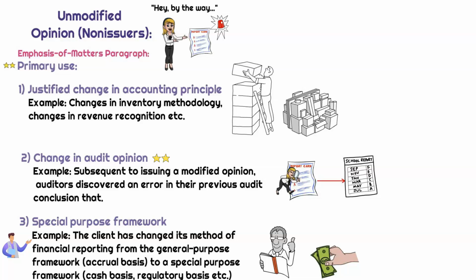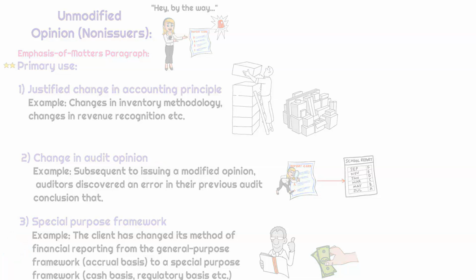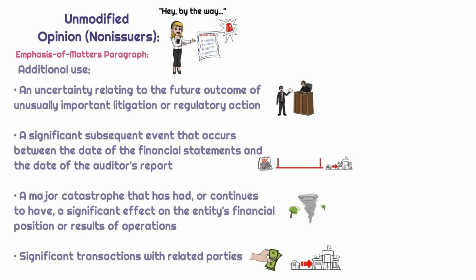Okay, and while those are the primary reasons for issuing an emphasis of matter paragraph in the auditor's unmodified opinion report, some additional reasons that an emphasis of matter paragraph can be used can include the following. An uncertainty related to the future outcome of unusually important litigation or regulatory action. Okay, so here maybe we're saying that Galbraith Dental Clinic was sued or is suing somebody. Maybe it's a patient.